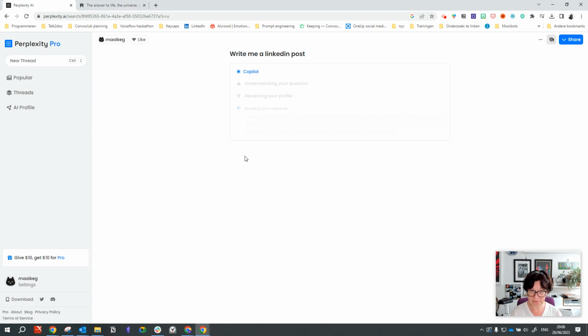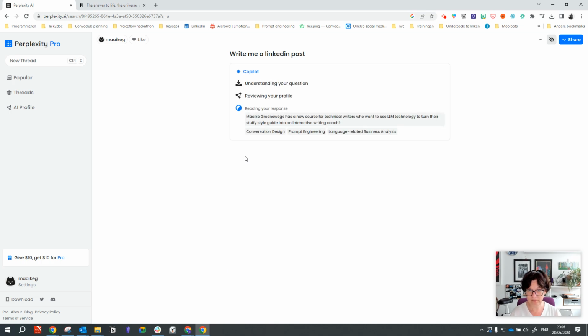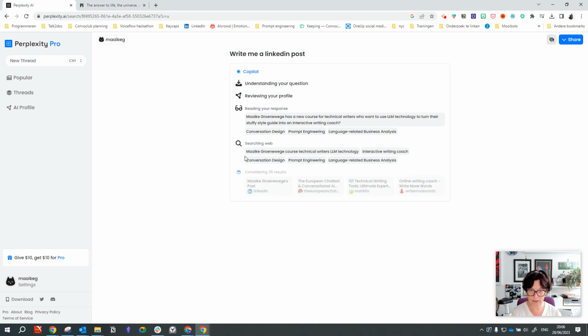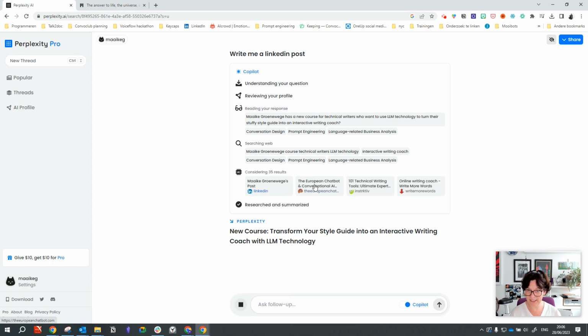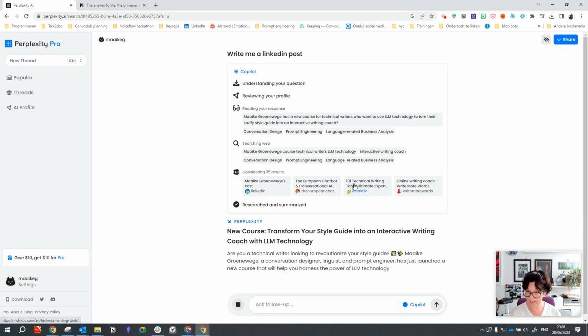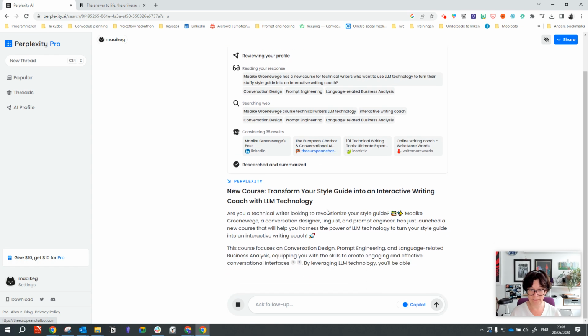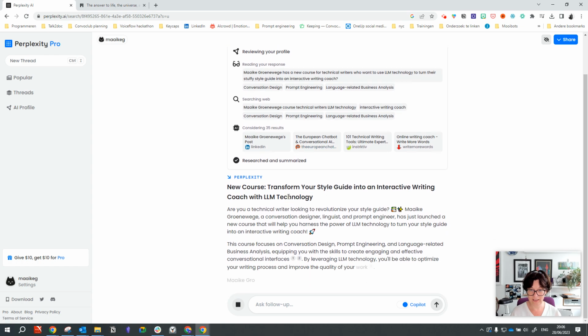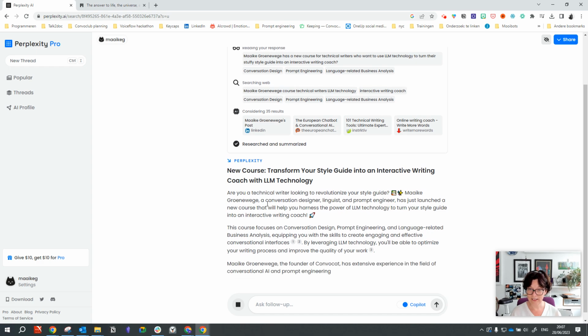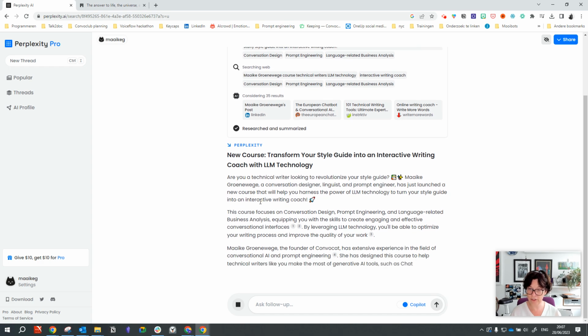So let's continue. It's reading my response. It's reading my keywords, like the facets that I'm entering. It searches the web. It finds my LinkedIn. It finds some of the projects that I've been working with. It finds 101 technical writing tools. So, and here we are. And the LinkedIn post is just taking shape right here.